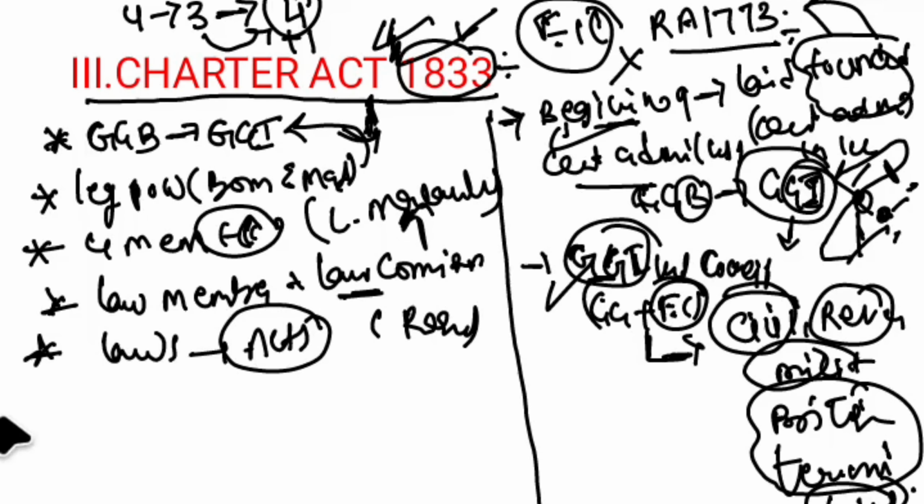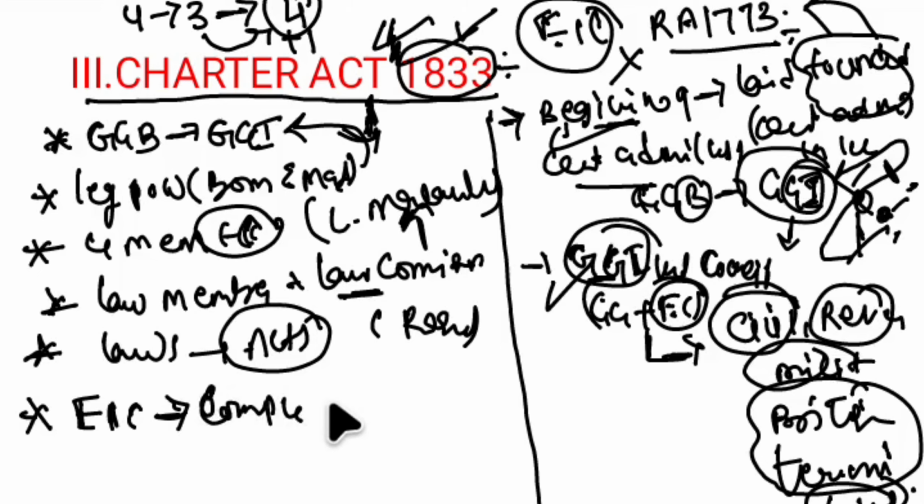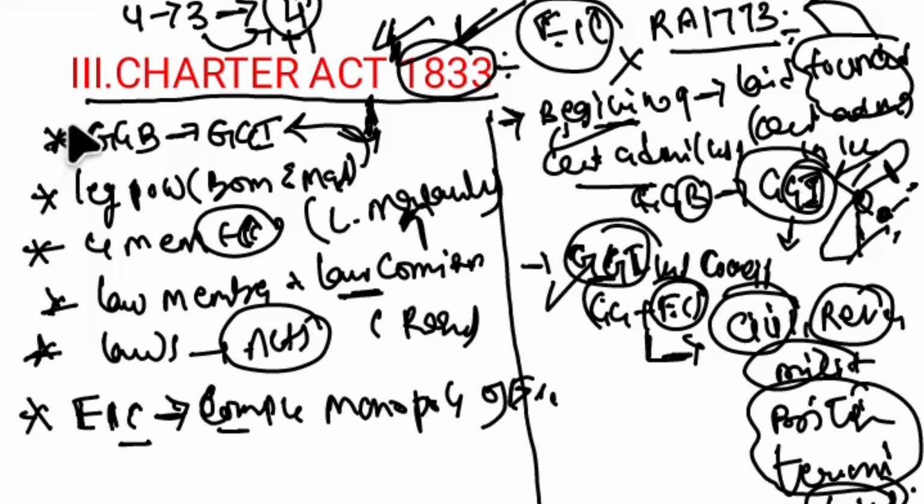And one more important provision is that the East India Company lost the complete monopoly of East India Company. So the end of the complete monopoly of East India Company can be witnessed through this 1833 Act. So what were the main provisions? Governor General of Bengal has been transformed into Governor General of India. And one more provision is the East India Company lost the complete monopoly in India.